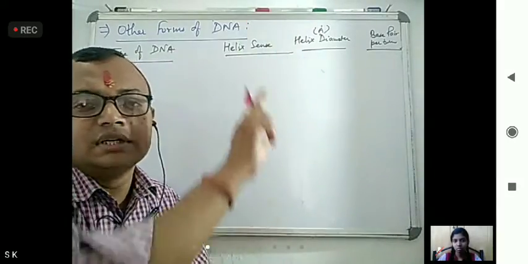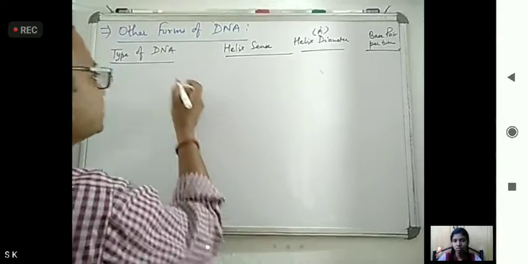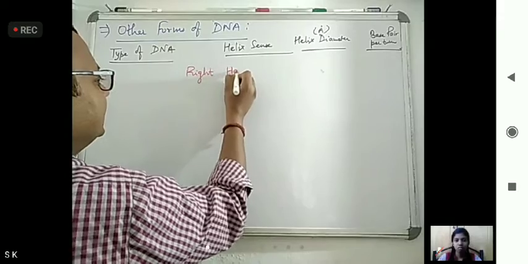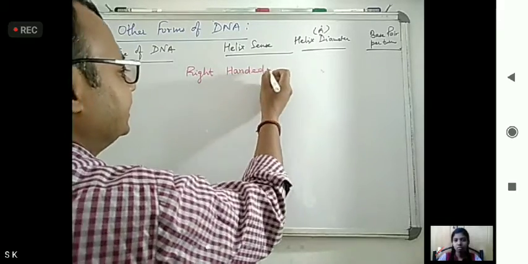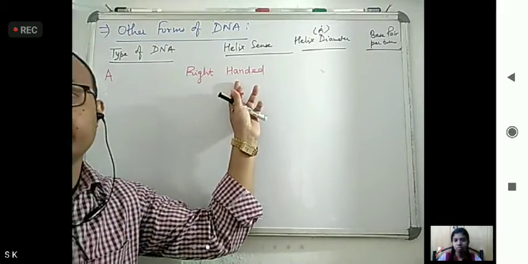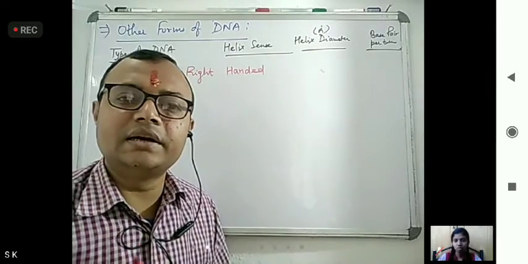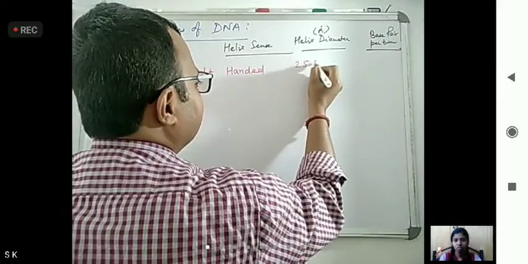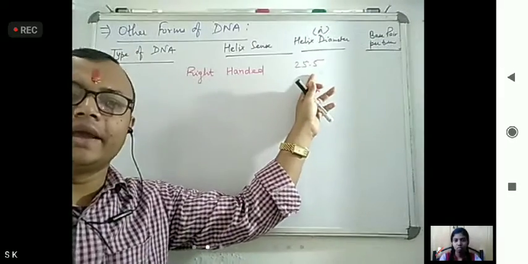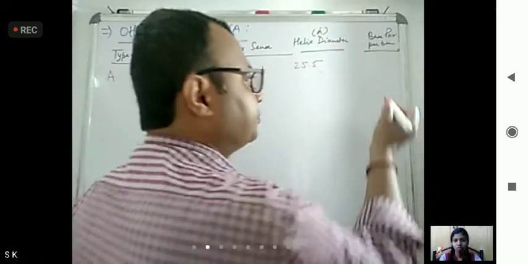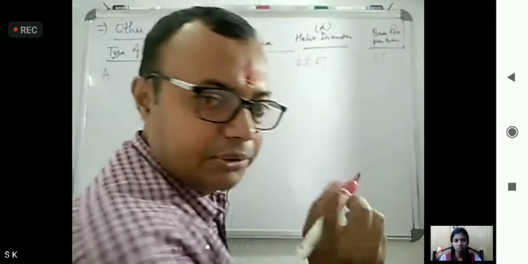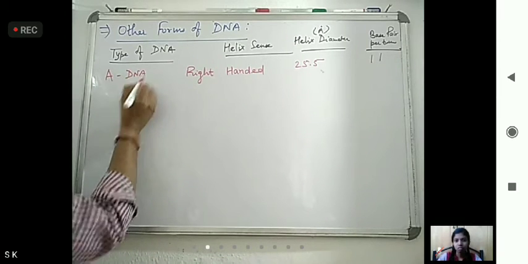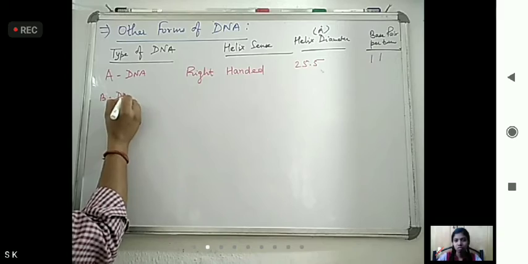So the helix sense is right handed, and it has a diameter of 25.5 angstrom, and base pairs per turn is 11. B-DNA, as we saw, has 10. Now next type is B-DNA.